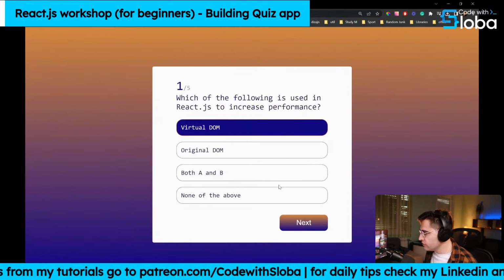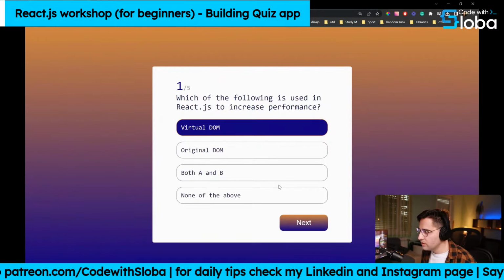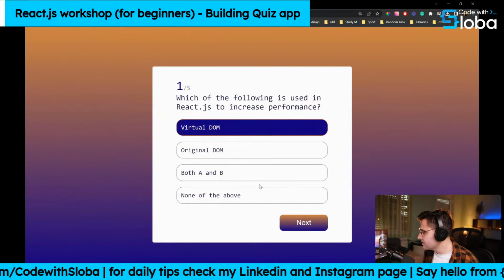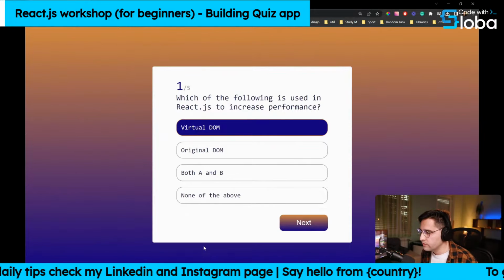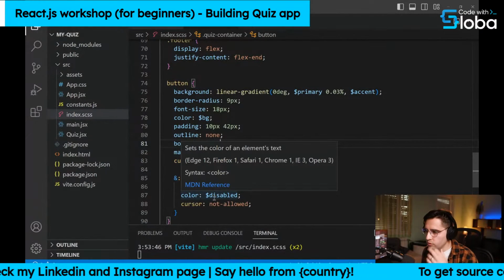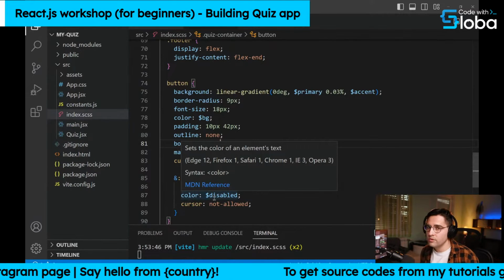So somebody asked a question: wouldn't it be ideal to put all the components inside of a separate folder and then to put all the styles in a separate file, obviously, for this component only? Yes, this is something that you would do as your application starts growing. But for this purpose, this is actually the only component that we're going to have.